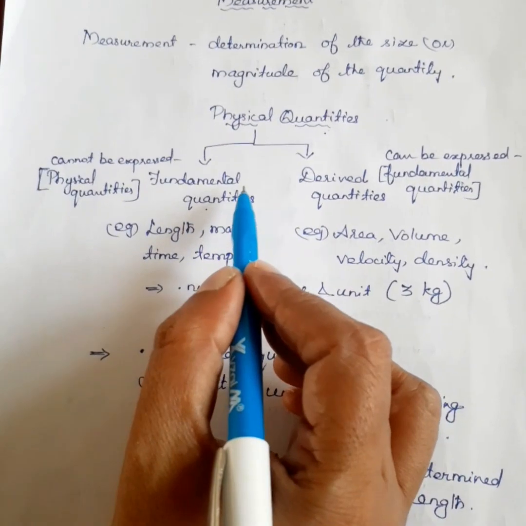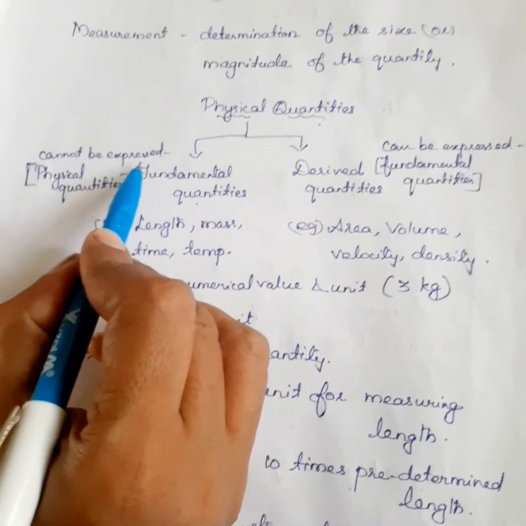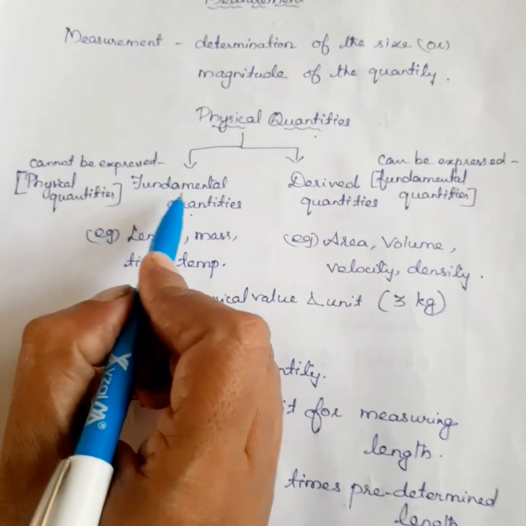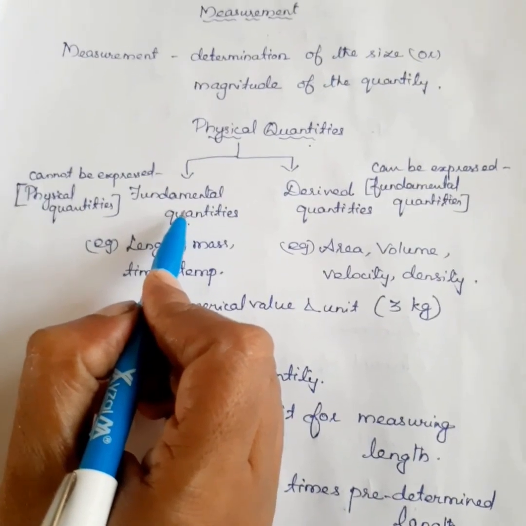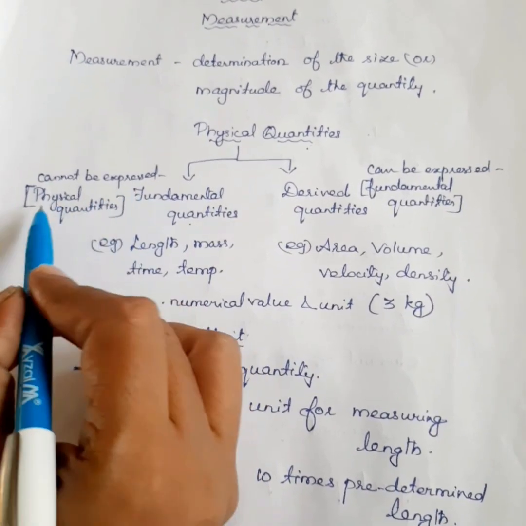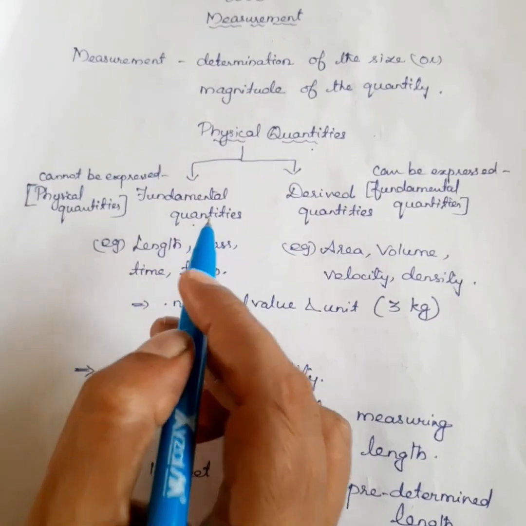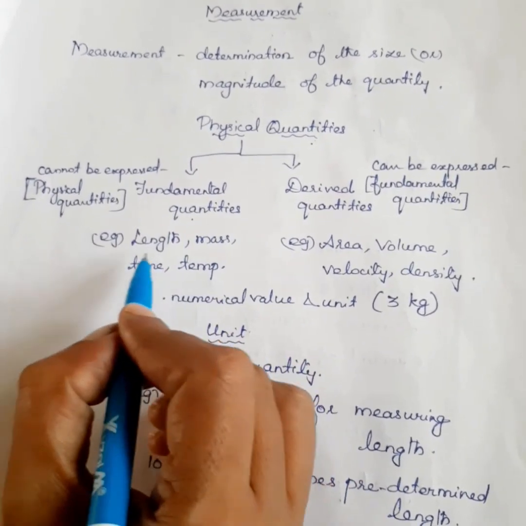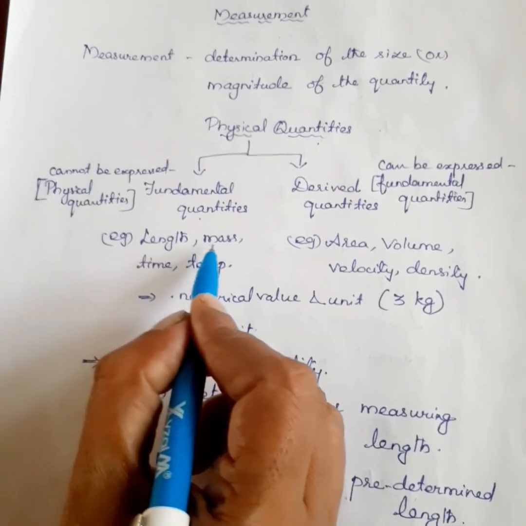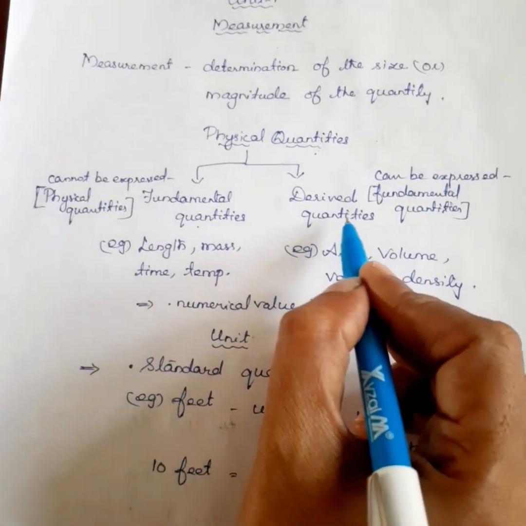What are fundamental quantities? Quantities which cannot be expressed in terms of any other physical quantities are called fundamental quantities. Some examples are given: length, mass, time, temperature.